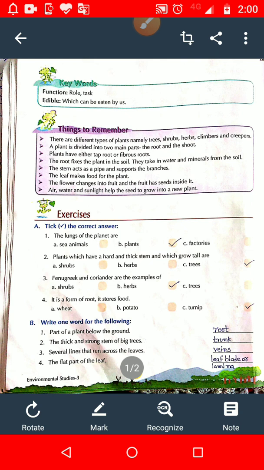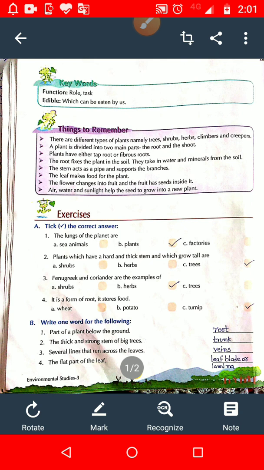What is a taproot with example and what is a fibrous root with example. So you write taproot and the definition of a taproot, then you write fibrous root and the definition of a fibrous root with example. That is the difference between a taproot and fibrous root.